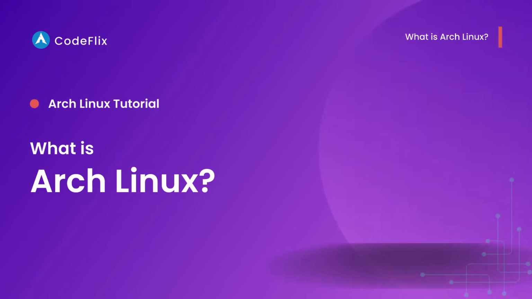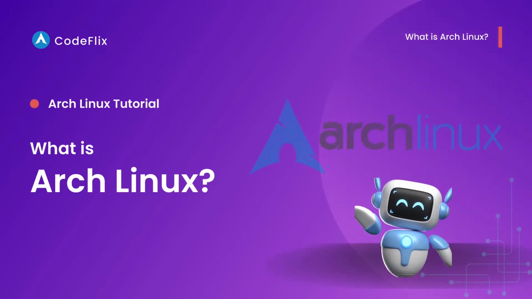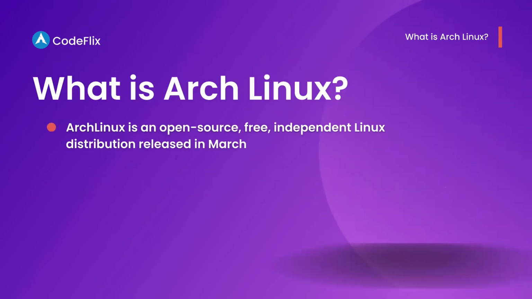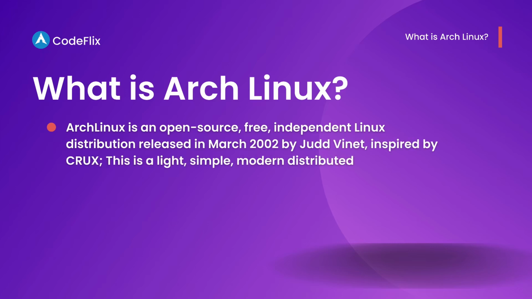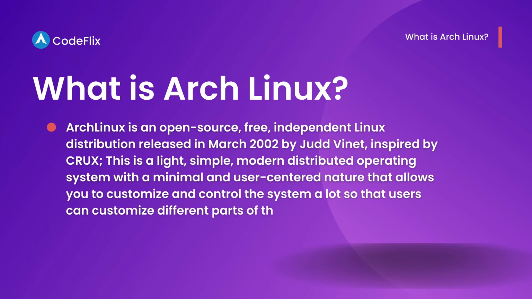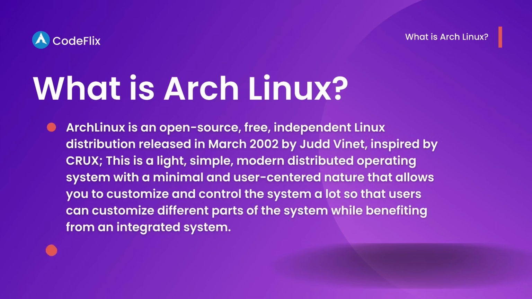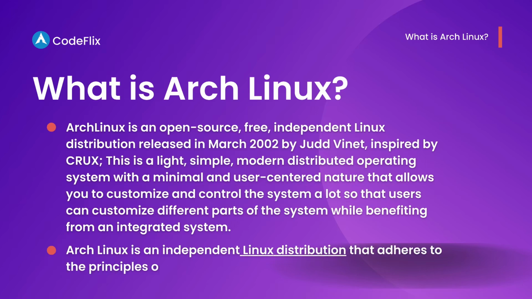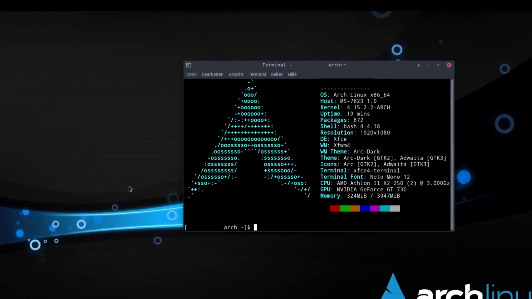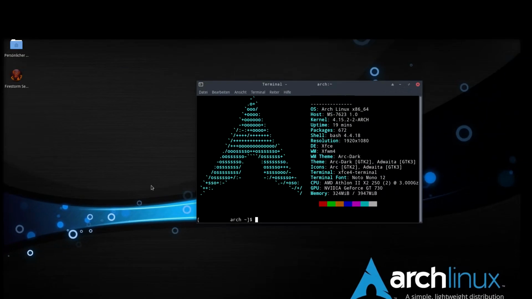What is Arch Linux? Arch Linux is an open-source, free, independent Linux distribution released in March 2002 by Judd Vinet. Inspired by Crux, this is a light, simple, modern distributed operating system with a minimal and user-centered nature that allows you to customize and control the system a lot, so that users can customize different parts of the system while benefiting from an integrated system.